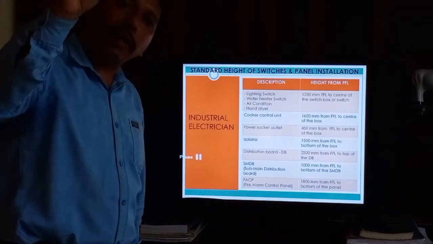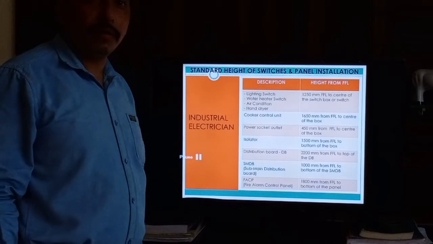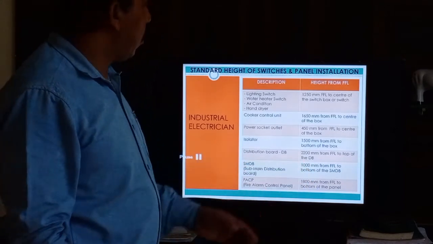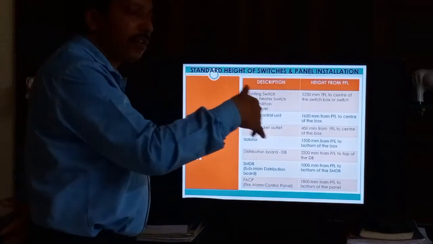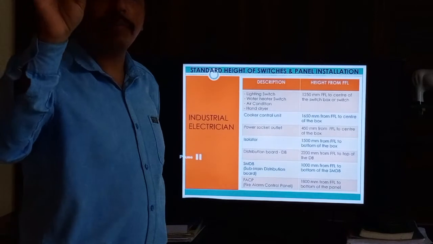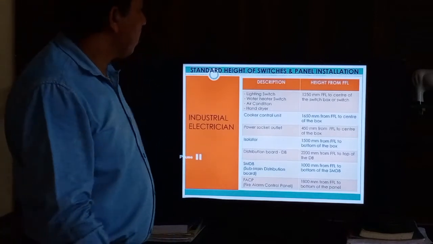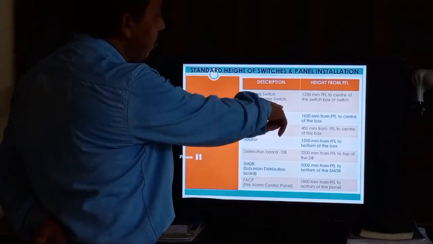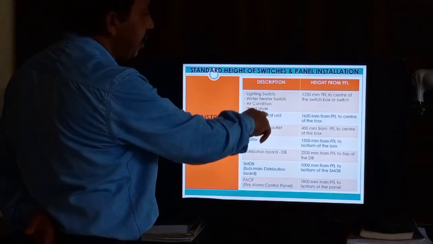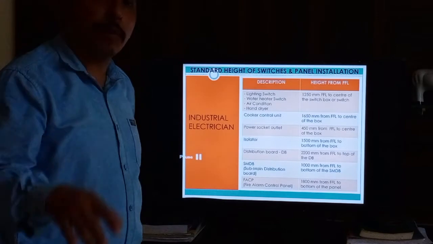These are all given in the drawing. They are all mentioned in the drawing, so you can check this one. So before wiring, first you install the switch boxes and DB boxes. Okay. So the lighting switch, water heater switch, air condition switch, and dryer switch, these are all coming separately.